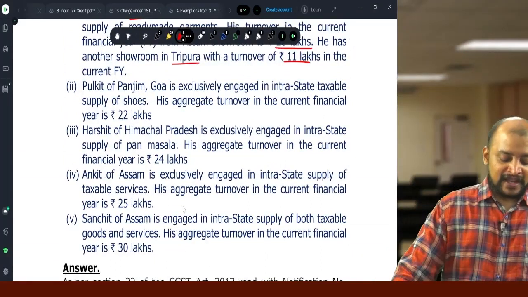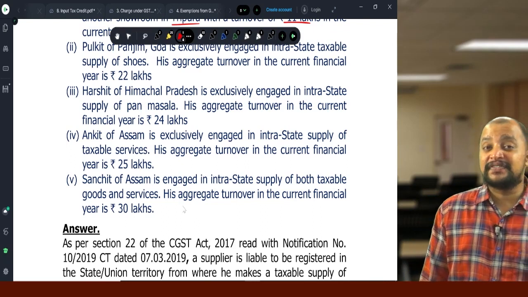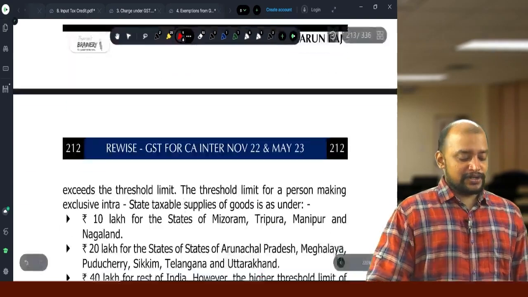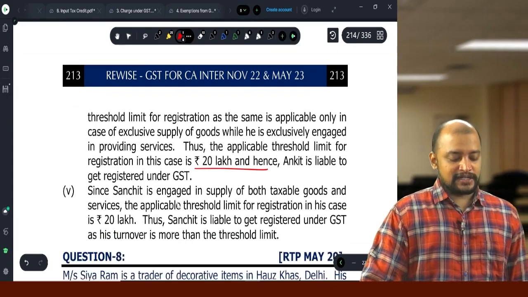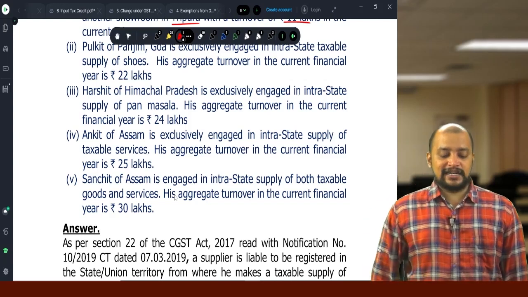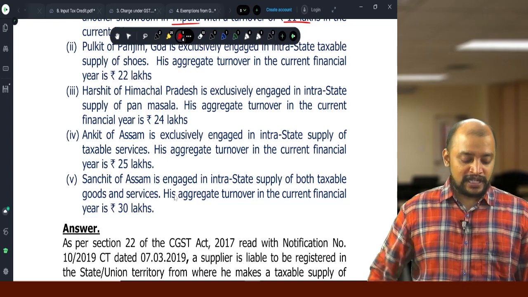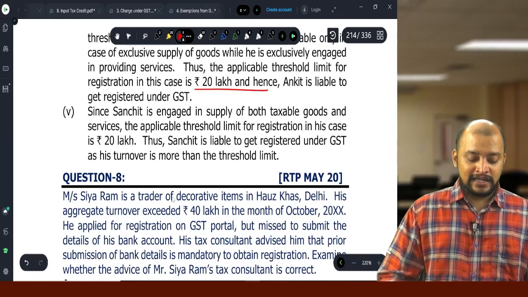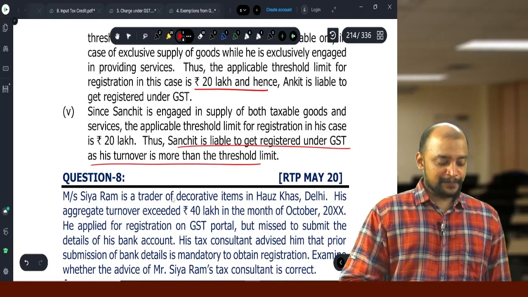Then fourth, Ankita of Assam is exclusively engaged in intrastate supply of taxable services. Services default 20 lakhs and their aggregate turnover is 25 lakhs. Therefore, they are required to get registered because aggregate turnover exceeds 20 lakhs. Then Sanchit of Assam is engaged in intrastate supply of both taxable goods and service, then also 20 lakhs. Both goods and service also the limit will be 20 lakhs, and here in this case as the aggregate turnover exceeds 20 lakhs, so Sanchit is liable to get registered as the turnover exceeds threshold limit.